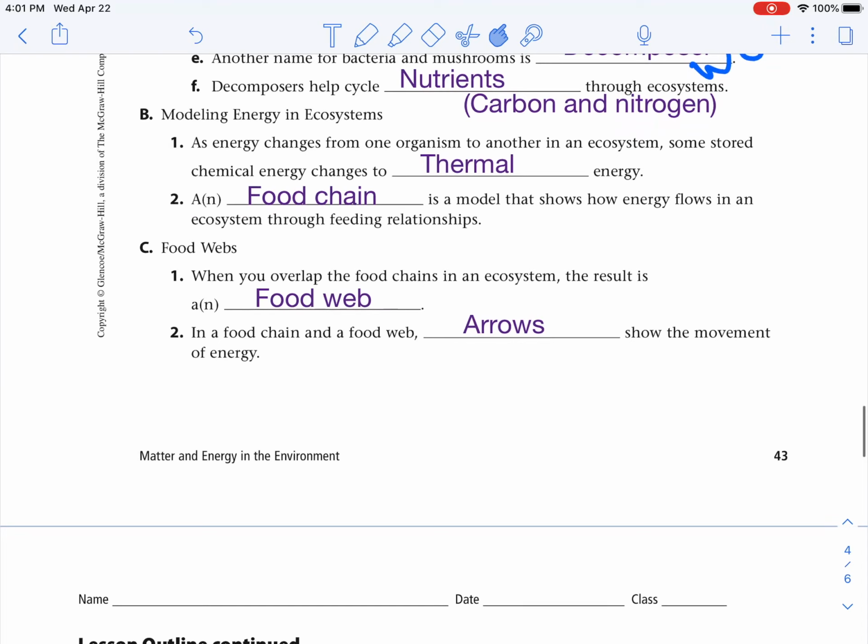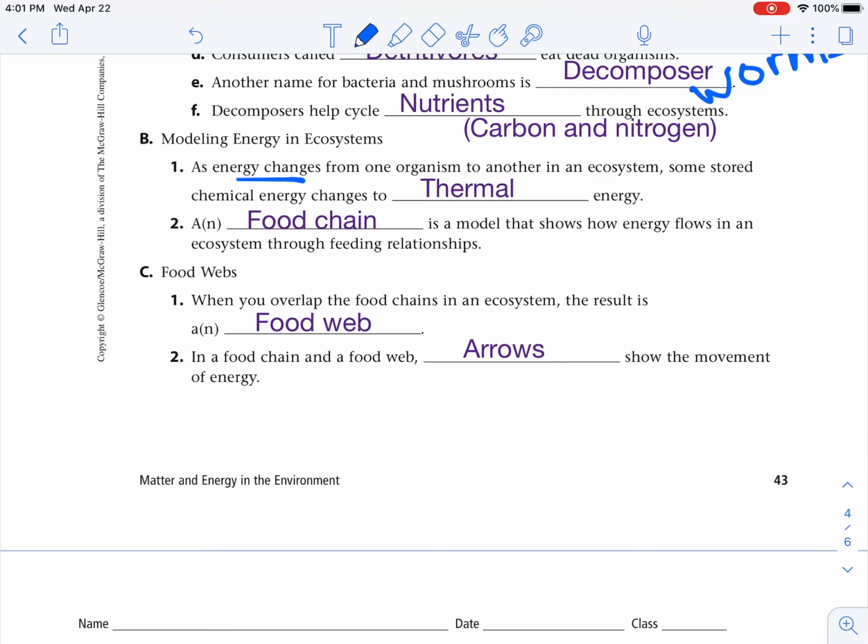And energy changes. As energy changes from one organism to another in an ecosystem, some stored chemical energy, because we know that chemical energy is food, right, changes to thermal energy. A food chain is a model that shows how energy flows in an ecosystem through feeding relationships. With a food chain, it's just going to be one feeding relationship.